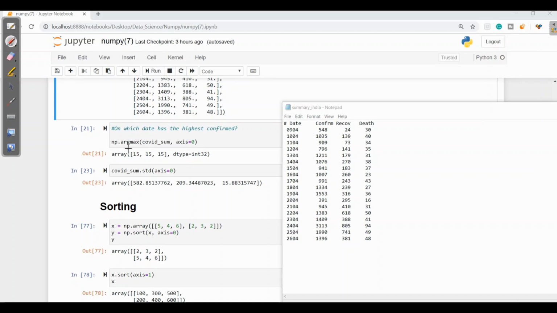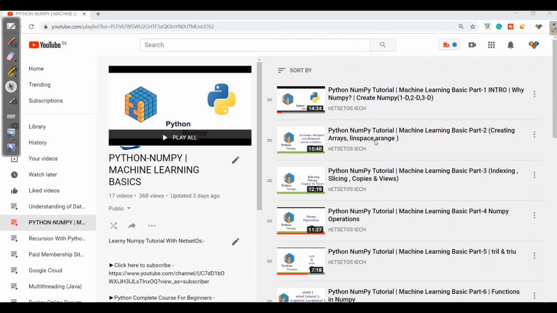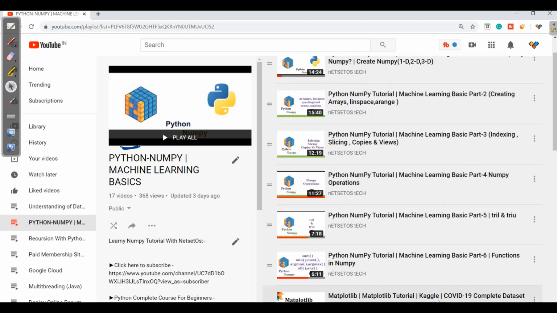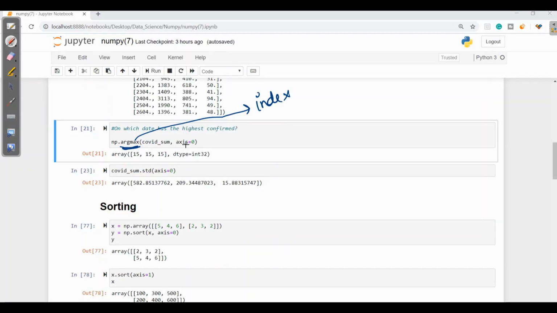Here it asks to print argmax. I have also discussed argmax in one of my videos. There I have a series of NumPy where I started with 1D, 2D, 3D. I also told how to make an array and how to do indexing. You can follow this from the first video. As it is machine learning basics, you can have complete command of NumPy by following this, so please refer to it. Here it says axis is equal to 0.